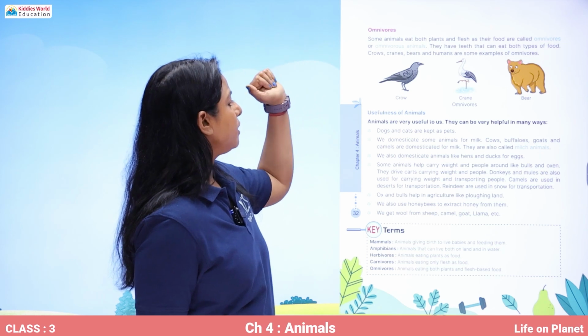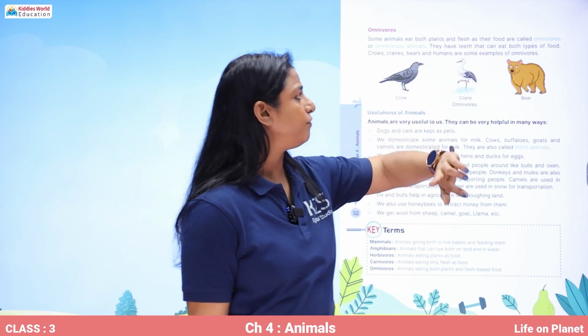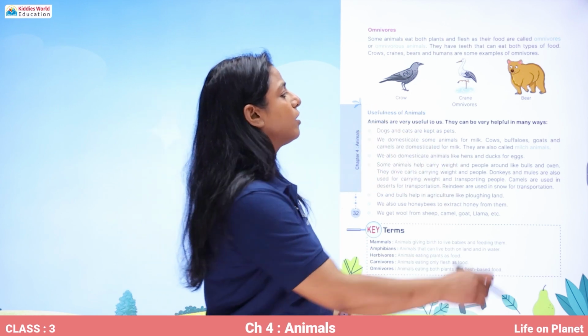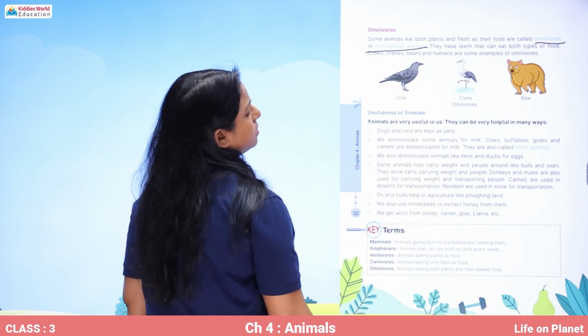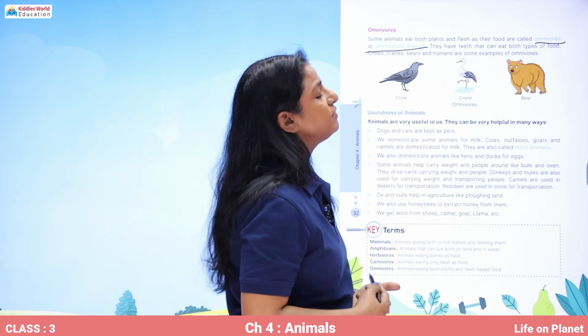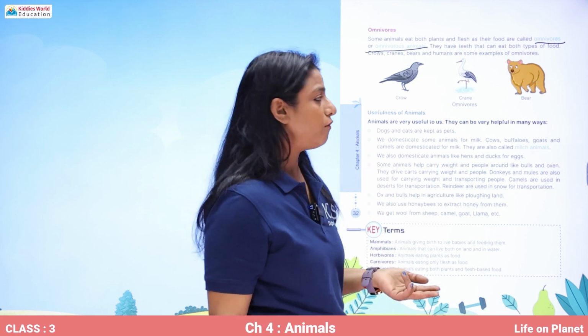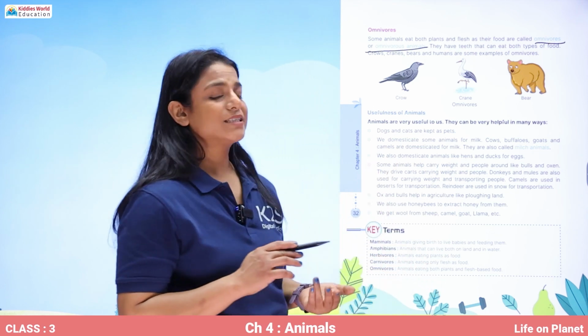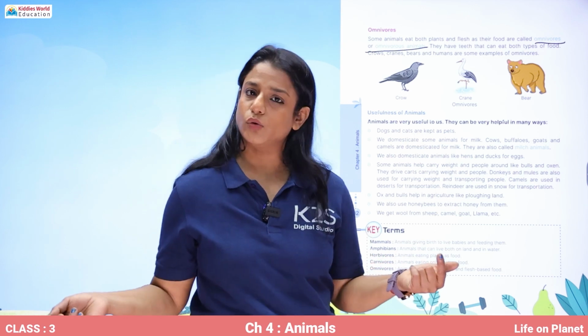Now comes the omnivores. Some animals eat both plants and flesh as their food, and they are called omnivores or omnivorous animals. They have teeth that can eat both types of food. Crows, cranes, bears, and humans are some of the omnivores.